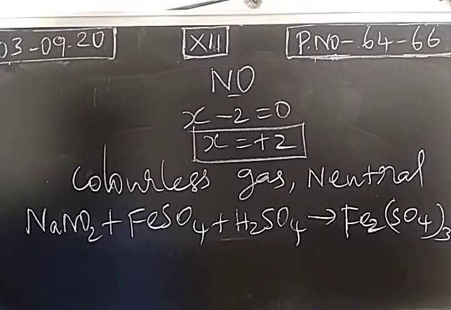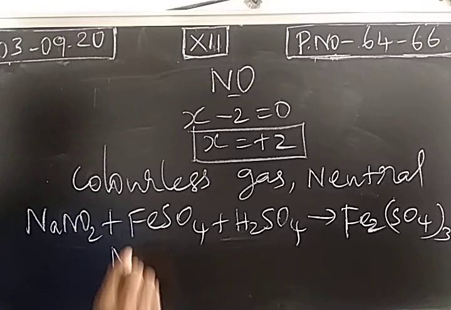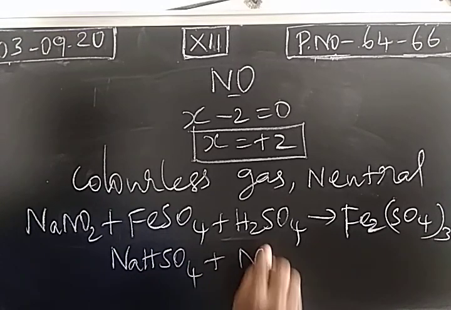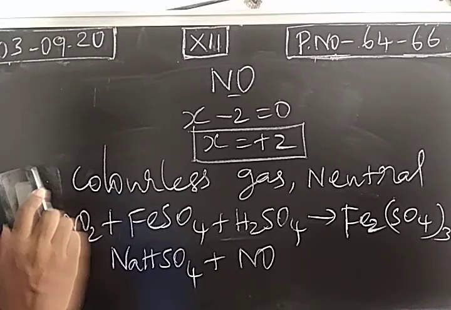Fe2+ is changed into Fe3+. Along with ferric sulfate, we get sodium bisulfate as well as nitric oxide. This is the preparation of nitric oxide, and the respective Lewis dot structure is given in the book. You just memorize it as such. The structure of oxides of nitrogen based on the Lewis concept is given in the book.